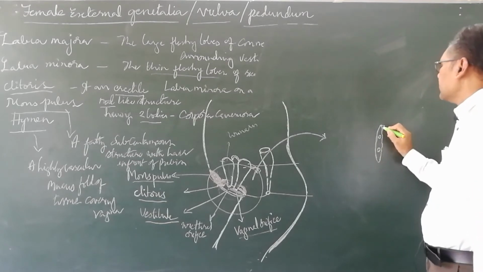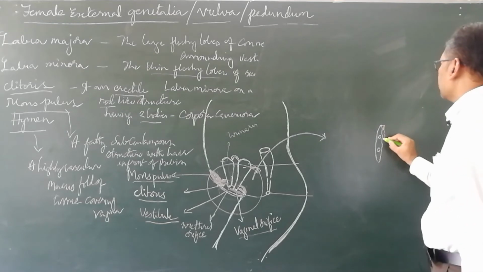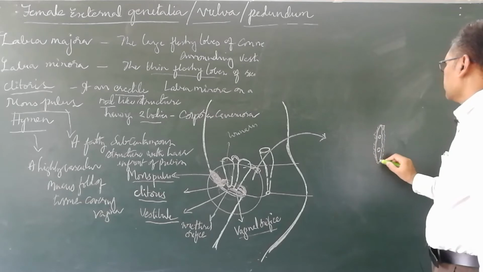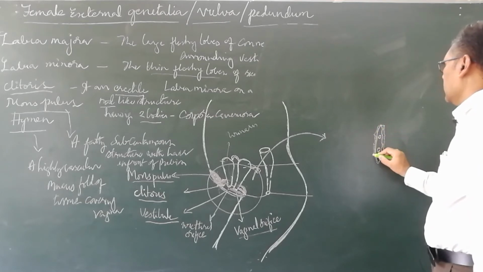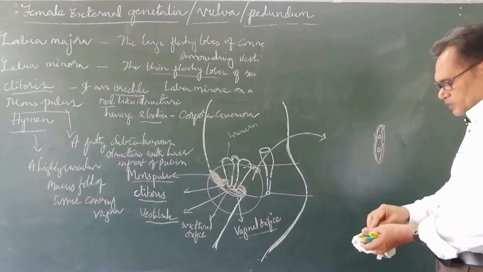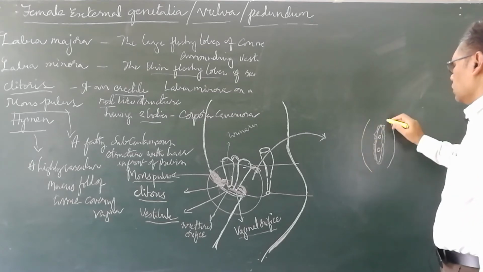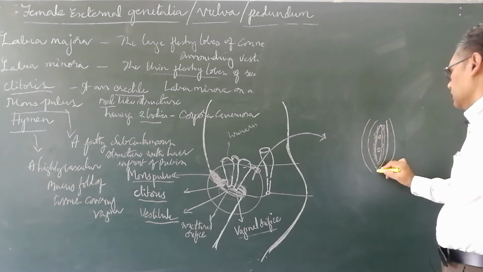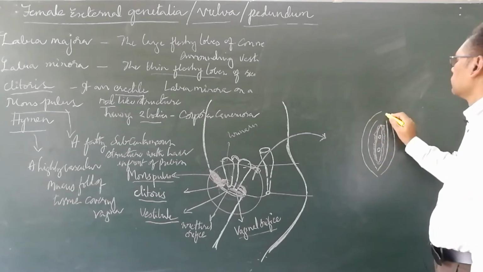Here there is a tissue fold. The skin having this tissue fold is called the labia minora, a highly folded thin tissue. Then there is another tissue here, which we call the labia majora. This structure is the labia majora.